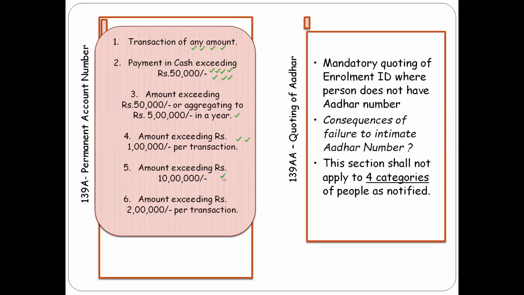The sixth category, and the final one, is an amount exceeding rupees 2 lakh per transaction, which is sale or purchase of goods or services of any other nature other than the above. So this one is a miscellaneous category whereby any amount which is not mentioned in the above, with a transaction amount above 2 lakhs, is subject to quoting of PAN in all its documents.